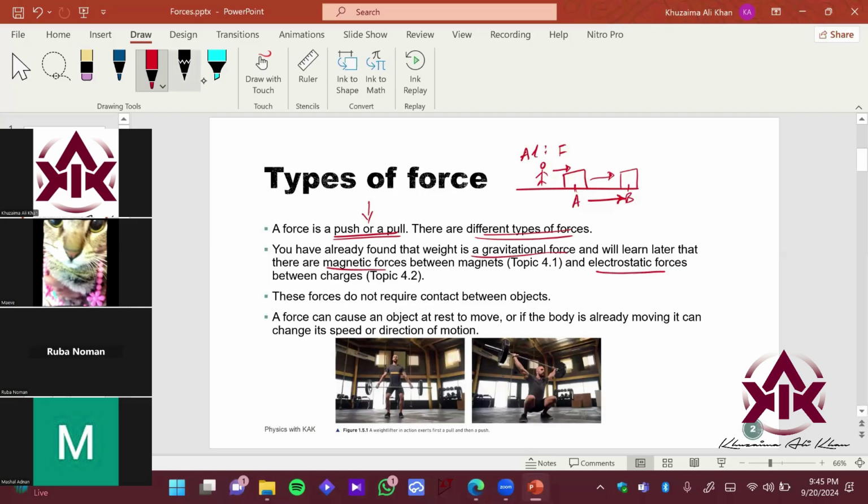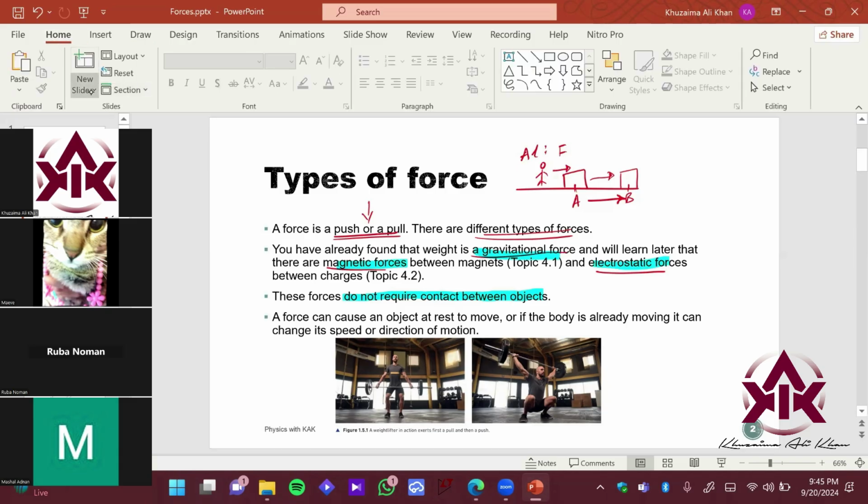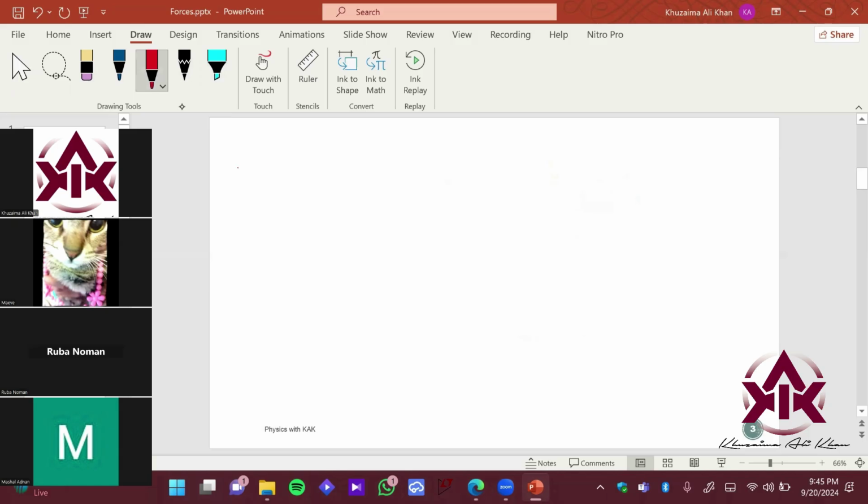Interesting factor about this is as follows, right? Ruba said, sir, force is a quantity which requires two things to be in contact, right? But we have gravitational force, magnetic forces, electrostatic forces, which are basically applying forces on each other, but they do not require contact, right? Let me just describe and draw some scenarios for you. Let's talk about magnetic force. We will discuss this in the future chapters on magnetism. Okay, so let's talk about magnetic forces over here.